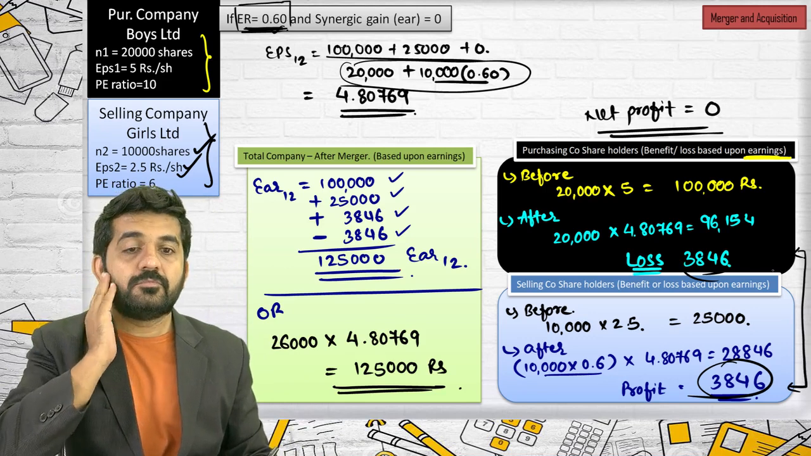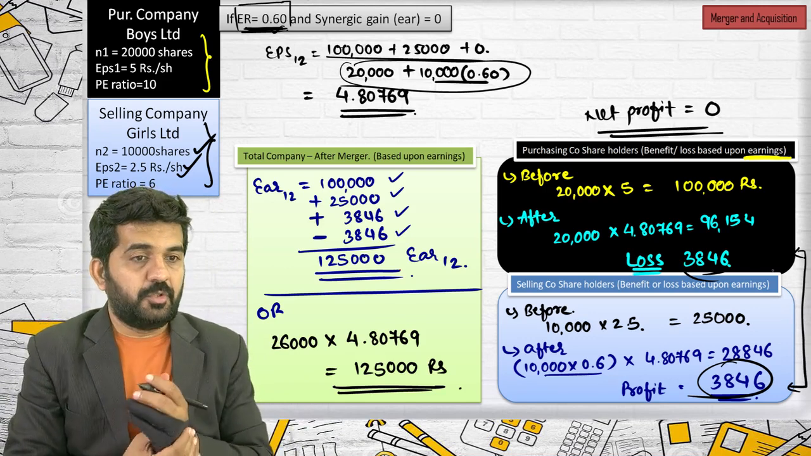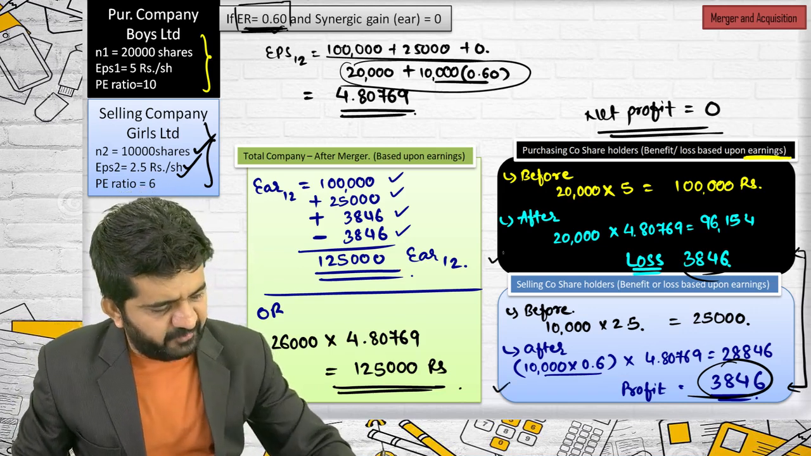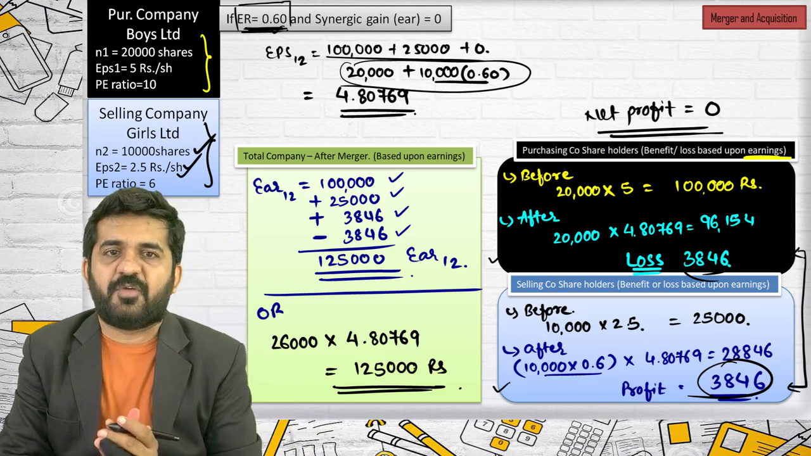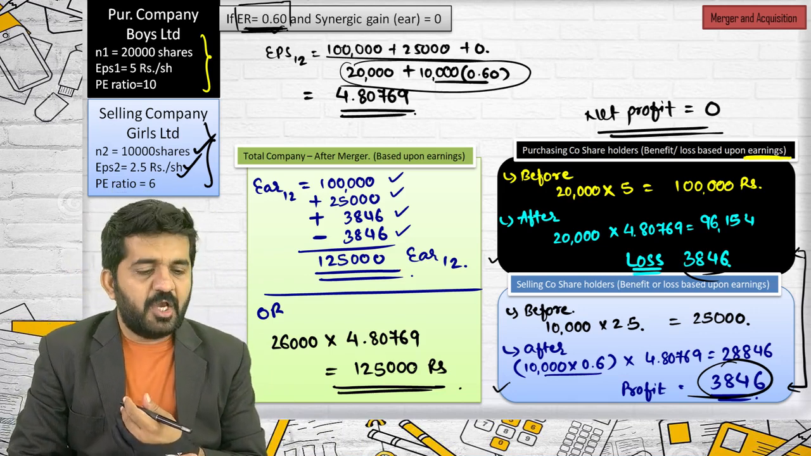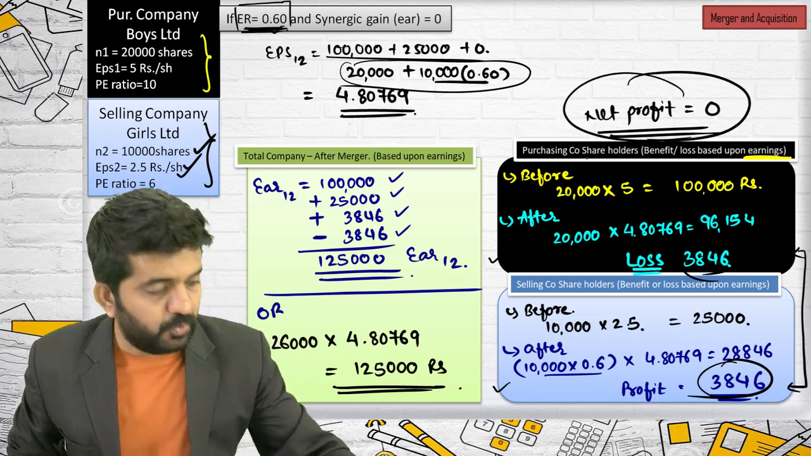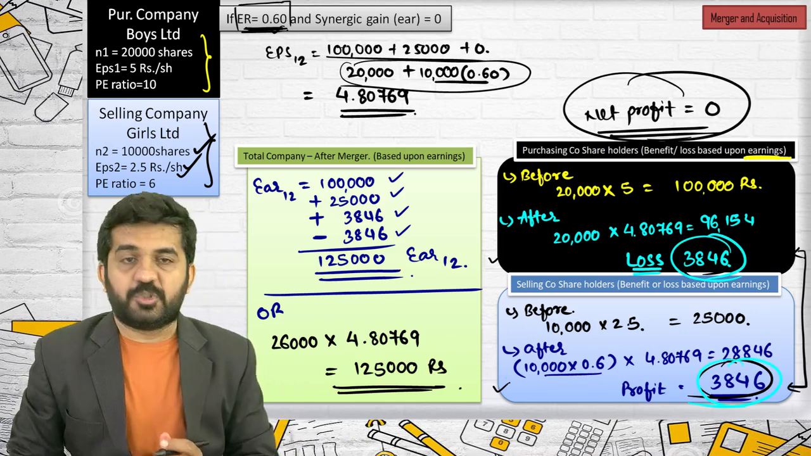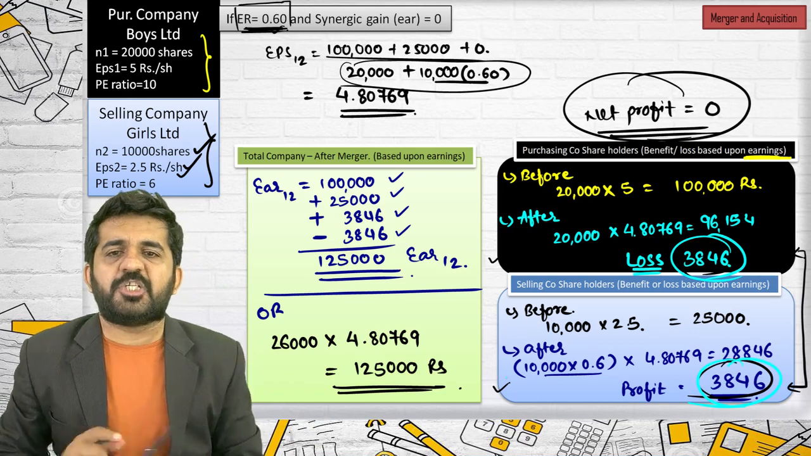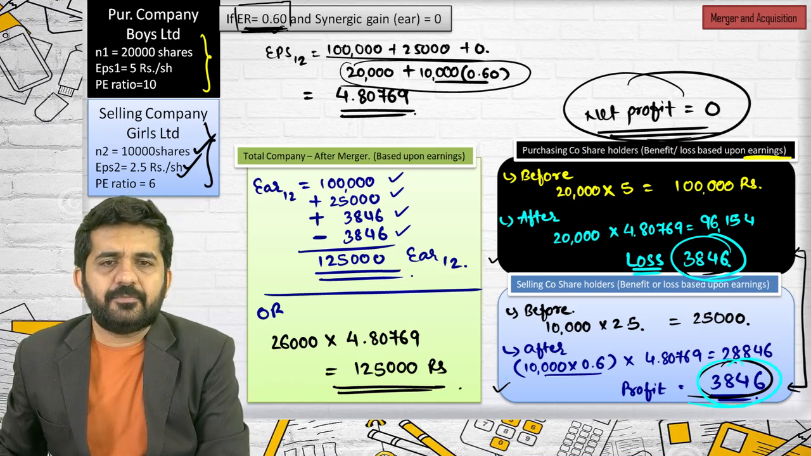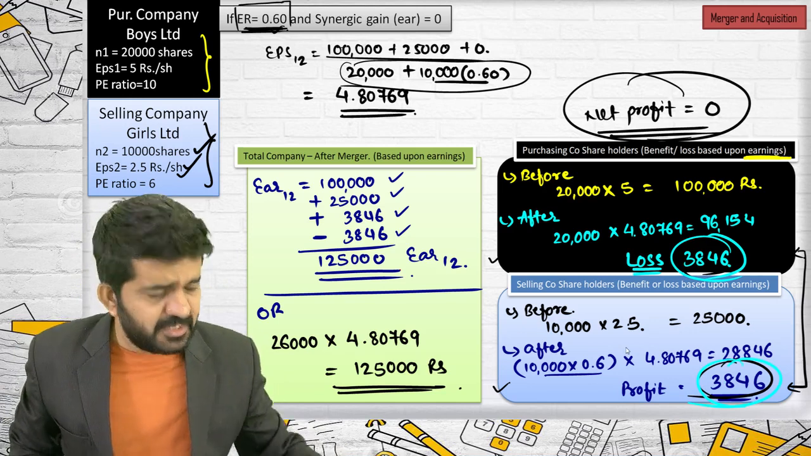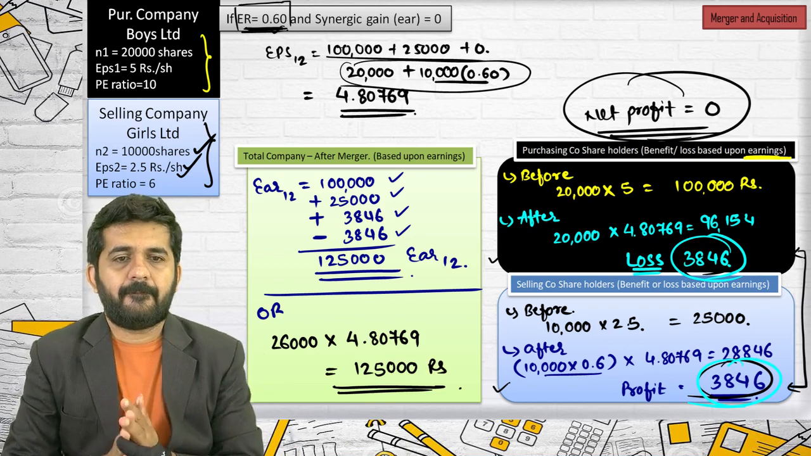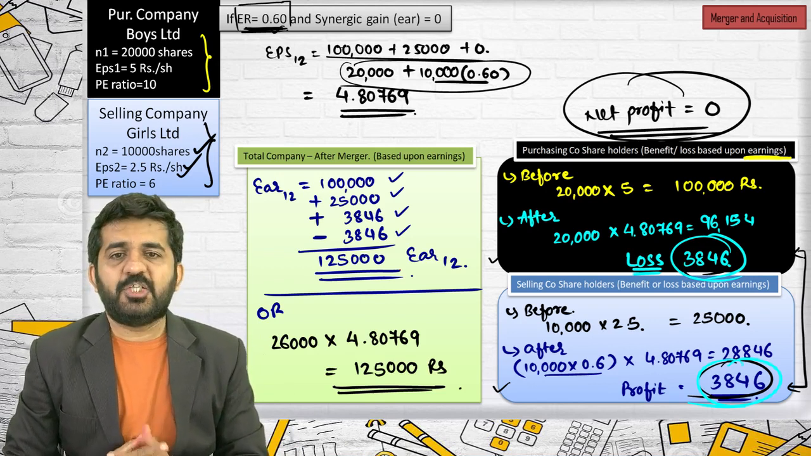Sir, because of exchange ratio. Because of exchange ratio. I'm talking about net profit. You are giving me the answer why one company is having profit and one company is having loss. This is because of exchange ratio. Alright. My question is, why is the net answer 0? See, they are having a loss of 3846. They are having a profit of 3846. So net profit, if you consider all shareholders, is 0. My question is, why is this net profit 0? Any student who can give me the answer?